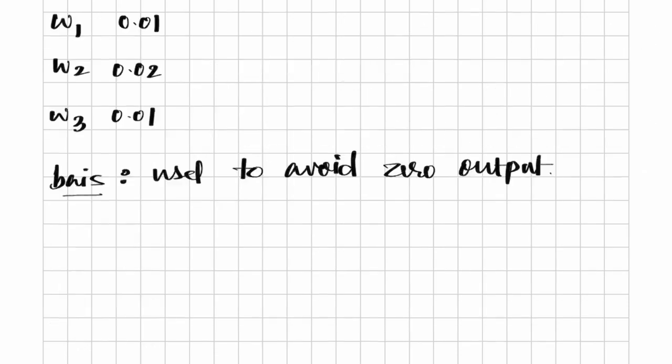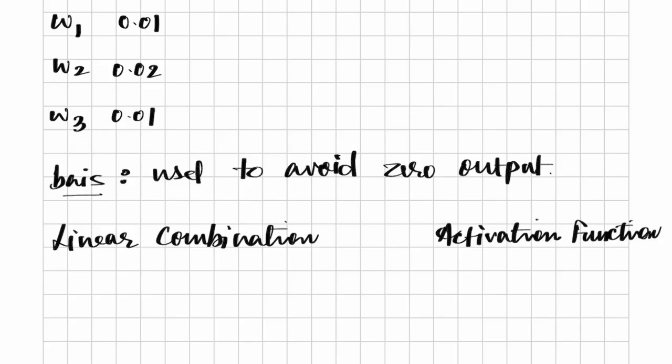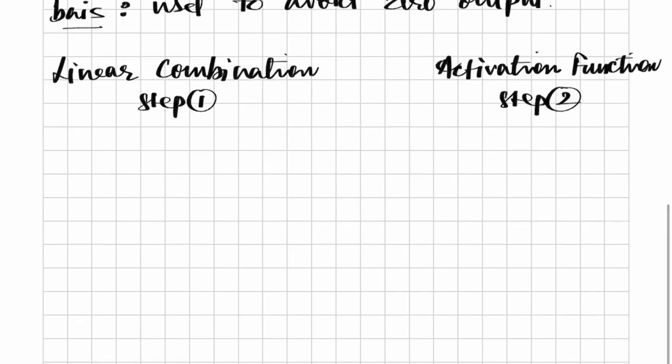Let me also quickly revisit what is linear combination and what is activation function. Linear combination and activation functions are the two steps which are carried out inside the neuron. What happens in the linear combination step? In the linear combination step, we calculate the weighted sum of inputs along with bias, which is given by this formula.